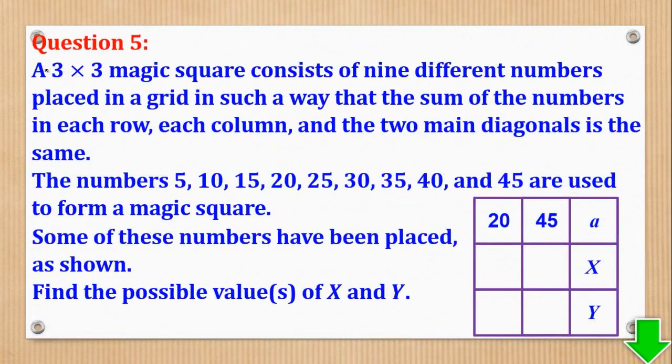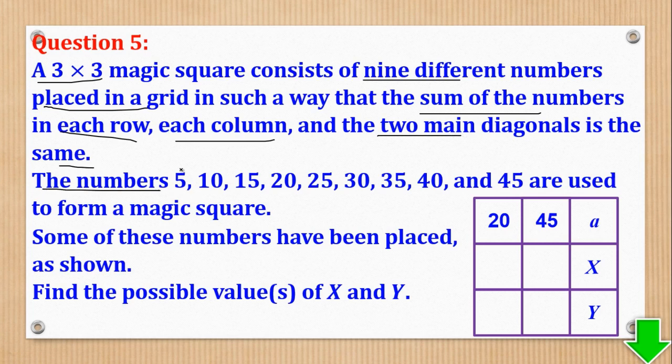Question 5 says, a 3 by 3 magic square consists of 9 different numbers placed in a grid in such a way that the sum of the numbers in each row, each column, and the 2 main diagonals is the same.